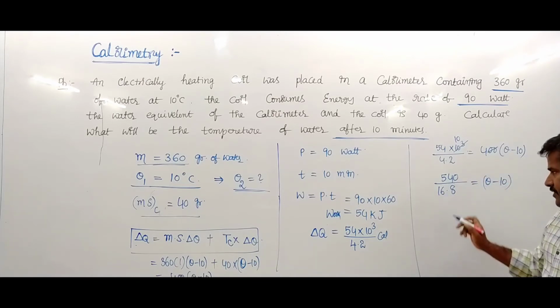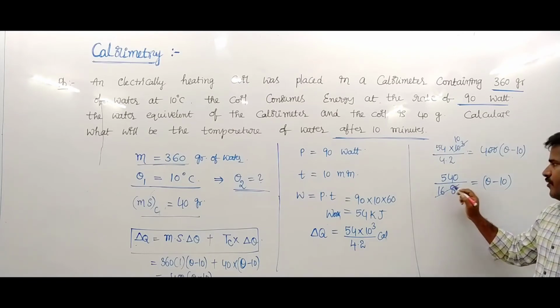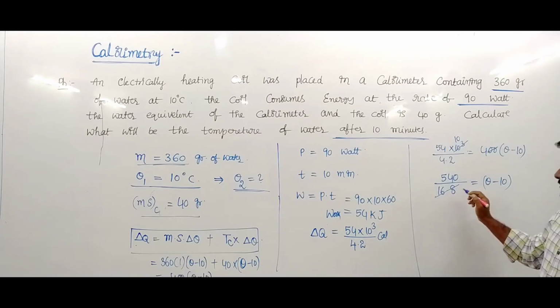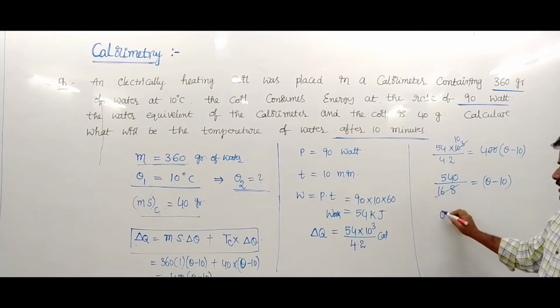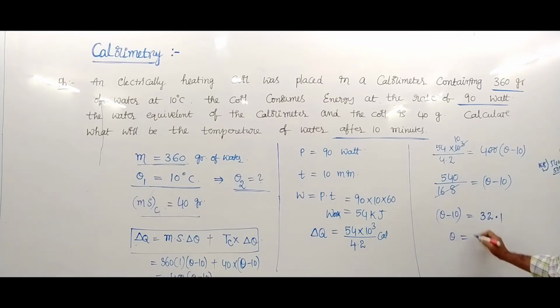So theta minus 10 is around 32.1. Theta equals 32.1 plus 10, which is 42.1 degrees Celsius. This is the final temperature.